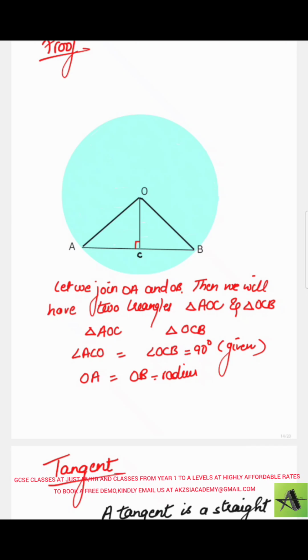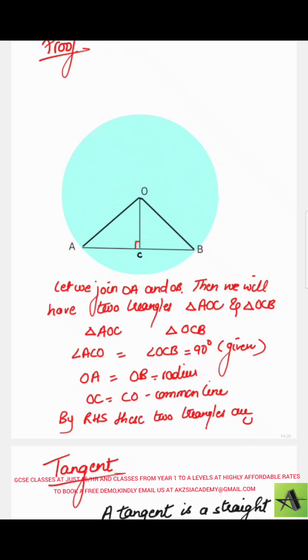This is a common line segment, OC, and it's a part of both the triangles. So OC equals CO, common line. And if these are common, then I can prove by right angle, hypotenuse, side, that is by RHS, that these two triangles are congruent.